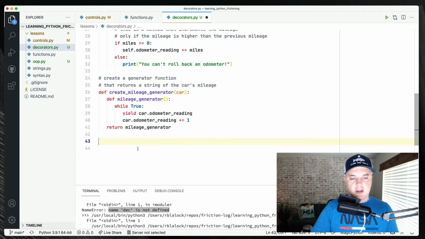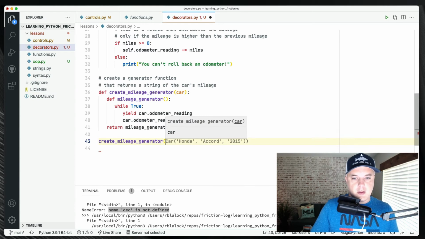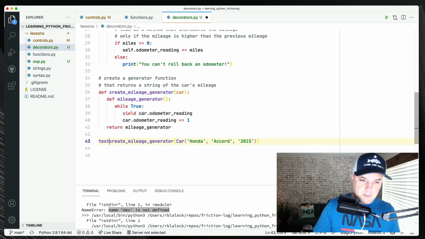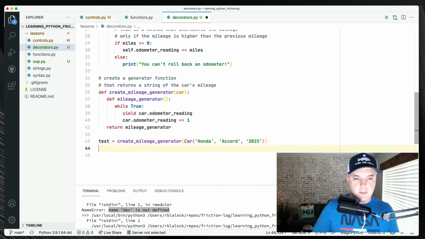It's really interesting. So create mileage generator. And then we're going to create a new car. What is that next? I don't even know what next means. What is next?